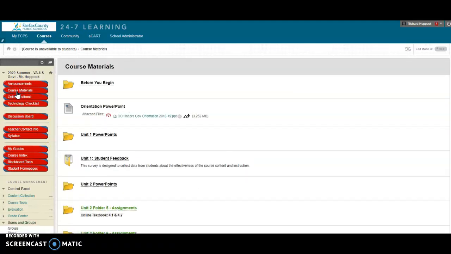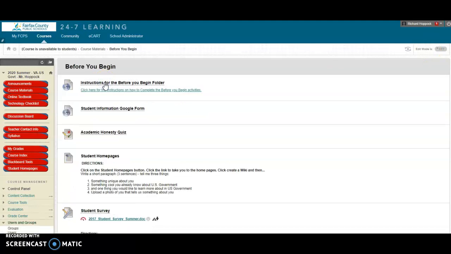So most of the class is done in course materials, and this is where the bulk of the work is. First is the Before You Begin folder, and I'd like you to start working on that before the class actually starts.